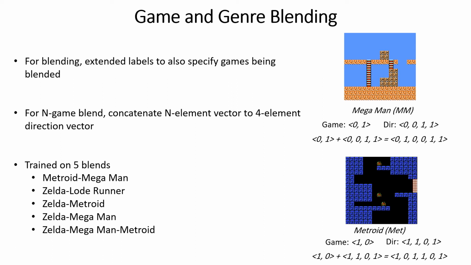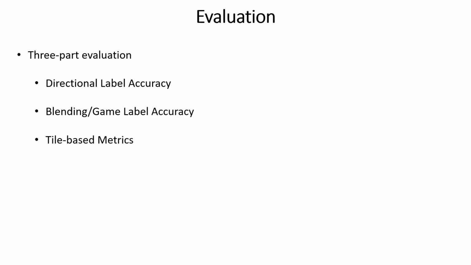Using this formulation, we trained models for 5 different blends: Metroid and Mega Man, Zelda with each of the 3 other games, and also a 3-game blend involving Zelda, Mega Man, and Metroid. More details regarding the model architectures, the hyperparameters, and training conditions can be found in the paper. Moving on to evaluations, we looked at 3 things in this work: the accuracy of the directional labeling, the accuracy of the blending labeling, and a bunch of tile-based metrics to evaluate the actual content of the segments that were generated using this approach.